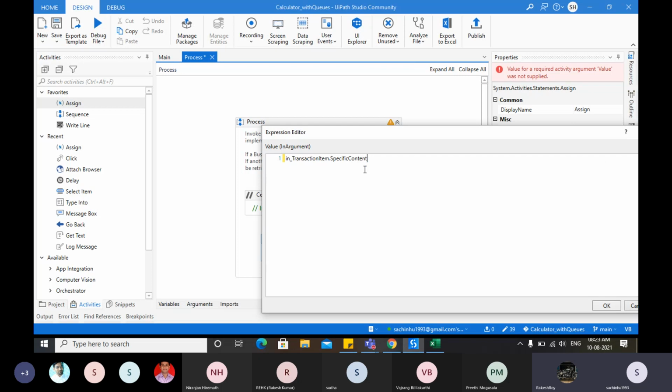Open braces. In this, in quotations, give the first input name. I think value 1 or something which you have given. You can copy it from the orchestrator. Vijay, please go to the queue and see what is the name you have given.